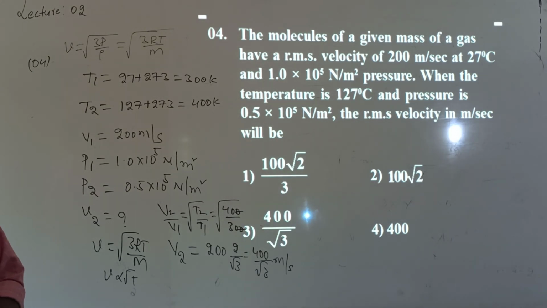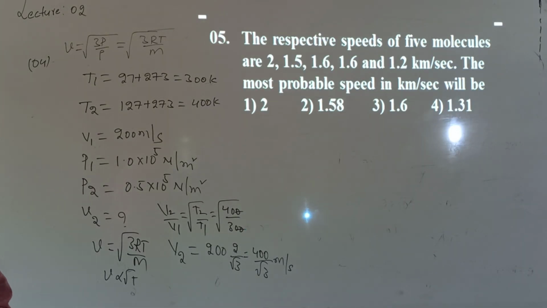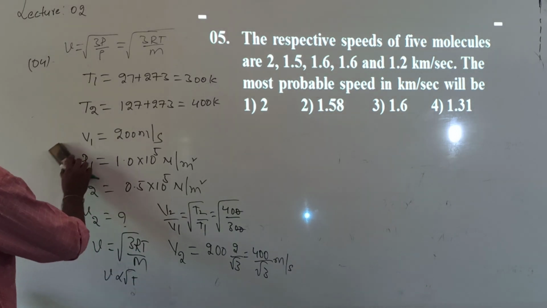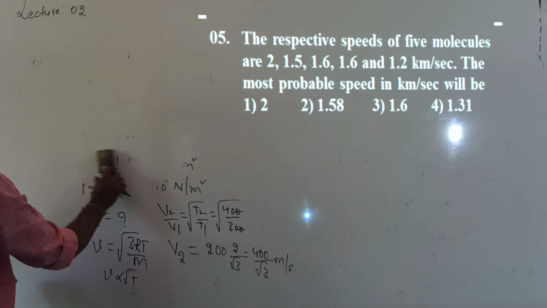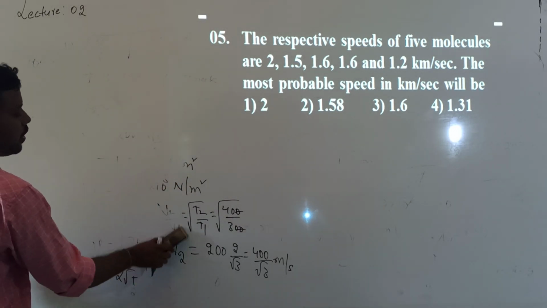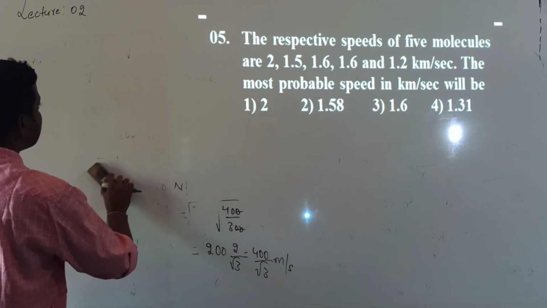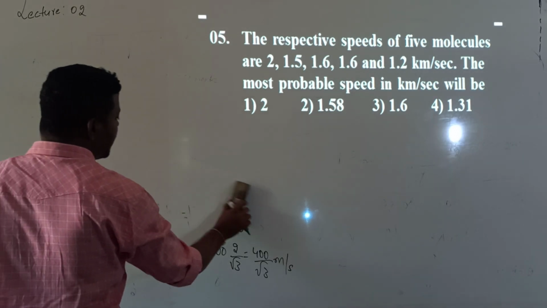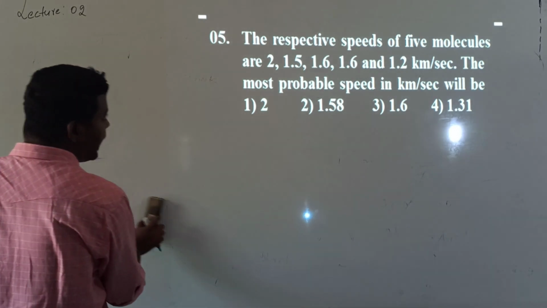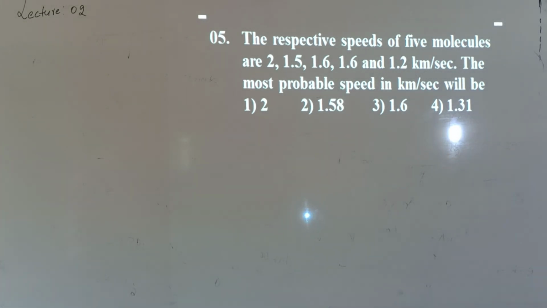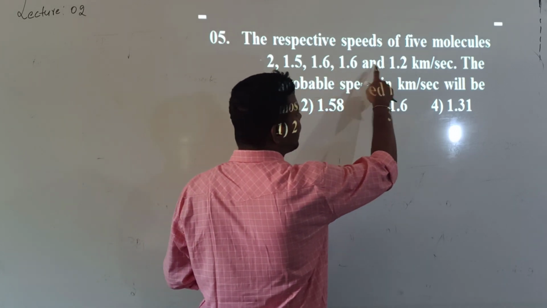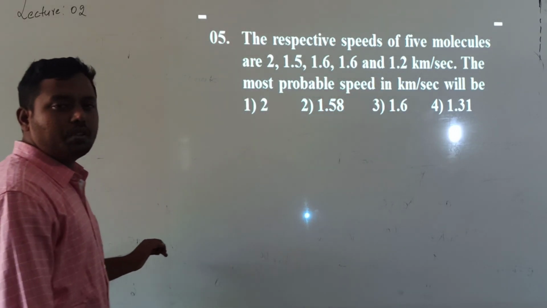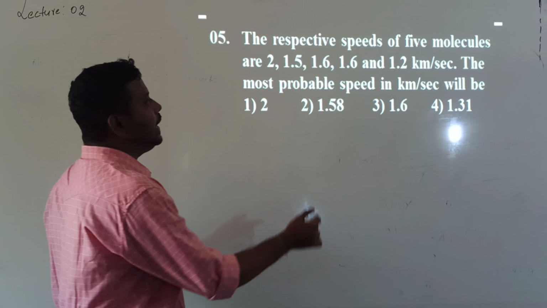Okay now, this is question number 4. Next, last question for this class. So direct question this is. In this question number 5, what they have given is the respective speeds of 5 molecules. In a gas, let us suppose there are only 5 molecules and their speeds are given by 2, 1.5, 1.6, 1.6, 1.